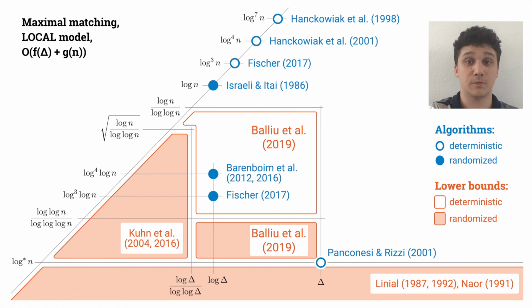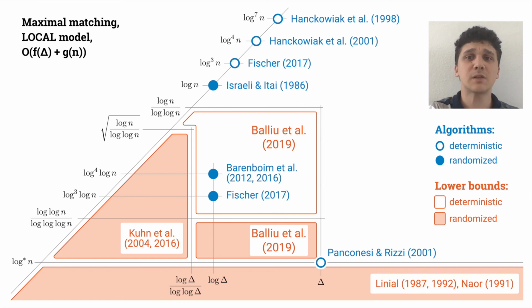Until 2004, when Kuhn et al. showed a lower bound that holds even for randomized algorithms, that essentially says that maximal matching requires at least log delta over log log delta unless we spend at least root log n over log log n as a function of n.